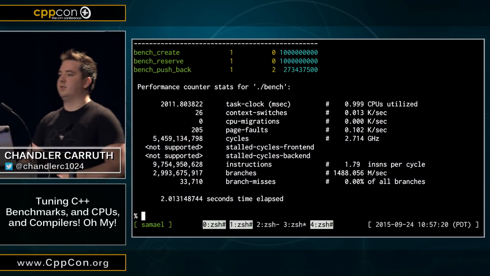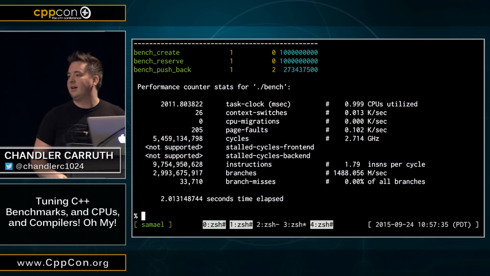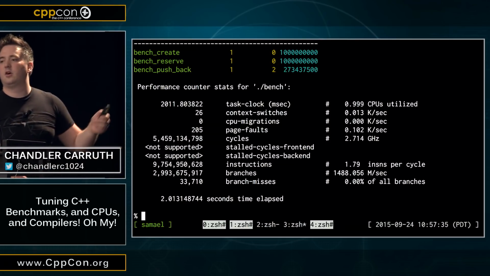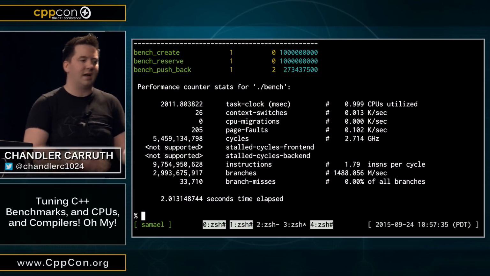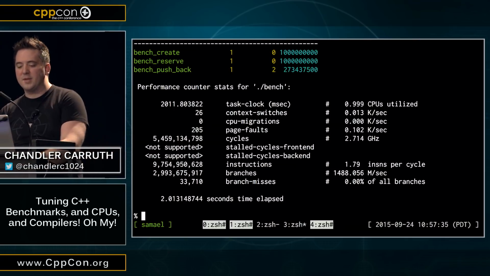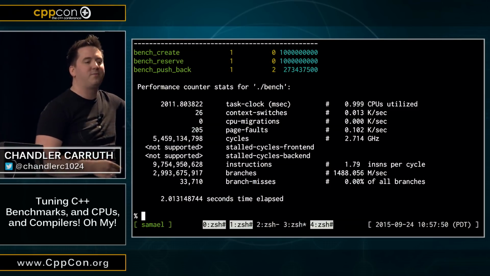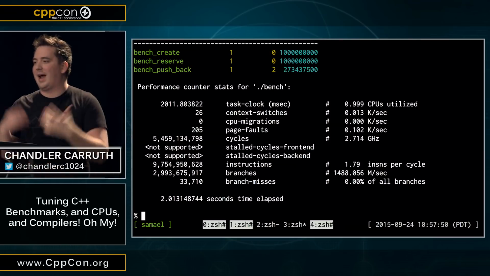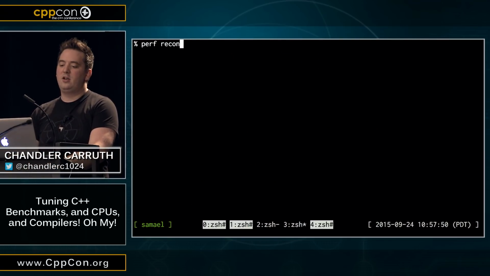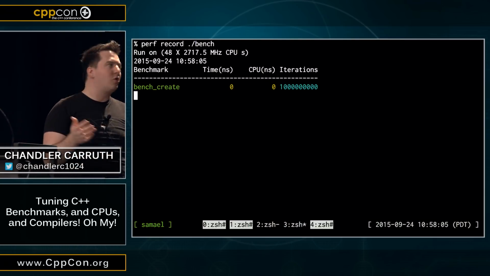Folks, how many folks think this is useful? Yeah, so I use this tool, perf stat, probably more than any other performance analysis tool, because it's so fast and it's so easy to get a coarse-grained look at exactly what performance I'm seeing. It's a fantastic tool. Okay, but this actually doesn't tell us what on earth our code is doing that made it 10 times faster when we reserved. So we don't yet have the information we need. We need a more detailed performance analysis. To do that, you can record with perf. Now this is going to do a more traditional profiling run.